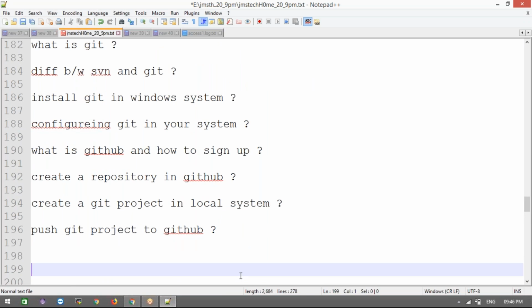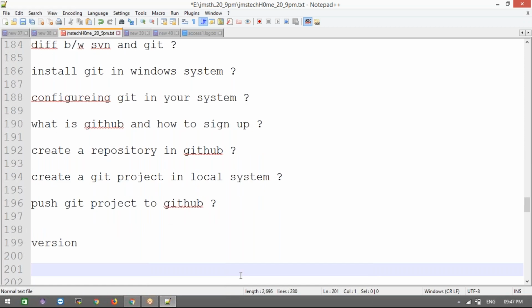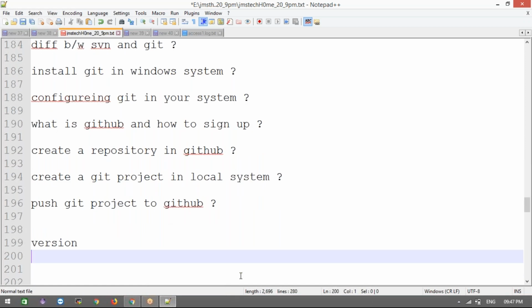For example, every day, every project is released based on versions, right? Why are we seeing that day to day? If you are getting a new version of an app, they will say updates will come, and if you want, you can update your WhatsApp, Facebook, or whatever it may be. What does that mean? They are updating new versions of code implementation, the new features they implemented. They're releasing the new version, right? That is called version control. They maintain the code based on the versions, right?